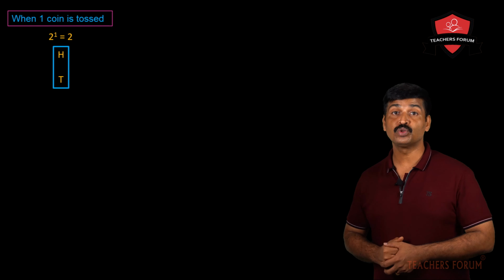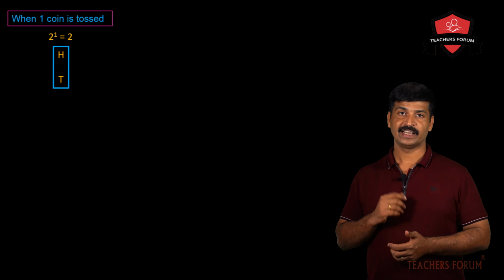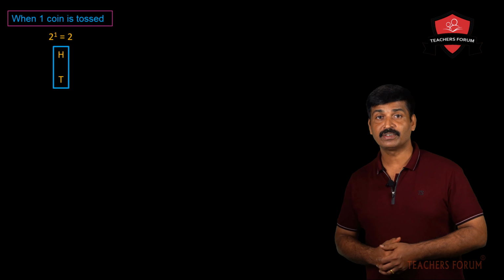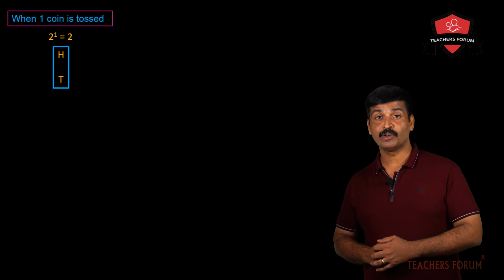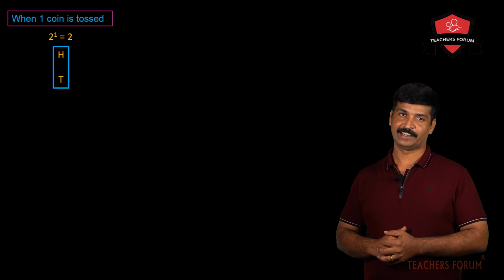Using the formula 2 raised to n, that is 2 raised to 1 here. A coin has two sides, head or tail. How many coins have you tossed here? You have tossed one coin. So 2 raised to 1 equals 2. So there will be two possible outcomes, that is head or tail.